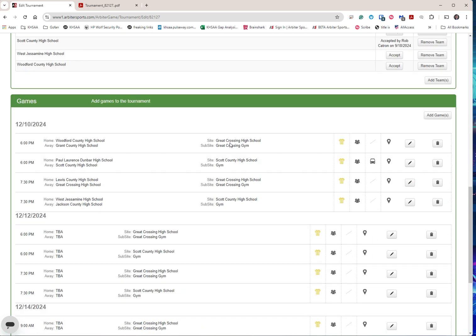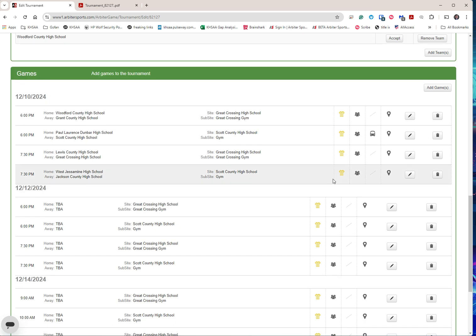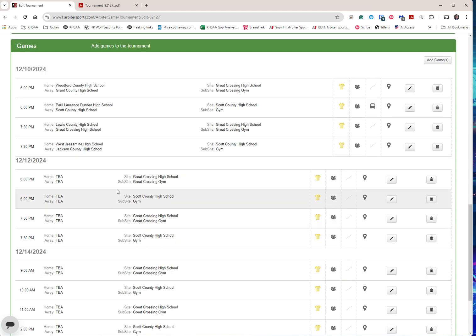But what's important here, and I like this, is that all the officials, the assigner, should be able to see all of these games, all these times, even the TBAs. You want to go ahead and load in the following day's TBAs just again so the assigners can see it. And here's what I would do. Now, I'm being pretty blunt. If I was hosting this tournament, I would contact the other 7. Well, I guess it's 6 teams in this case, since it's sort of a Great Crossing Scott County hosted thing.